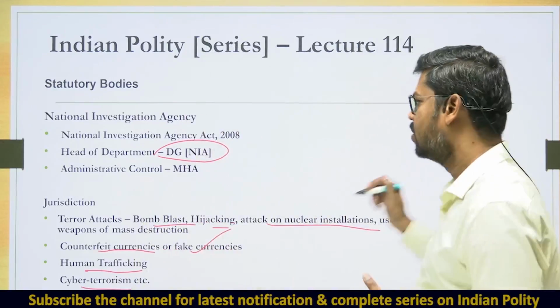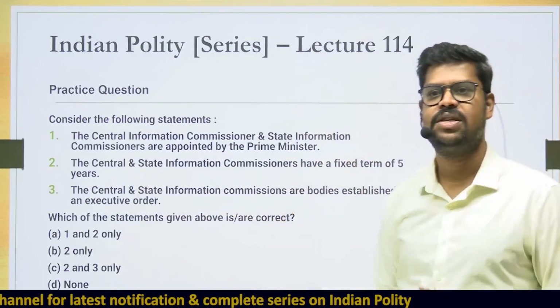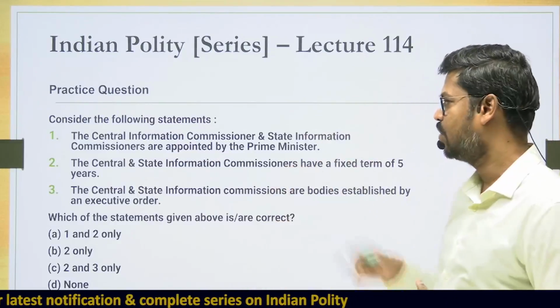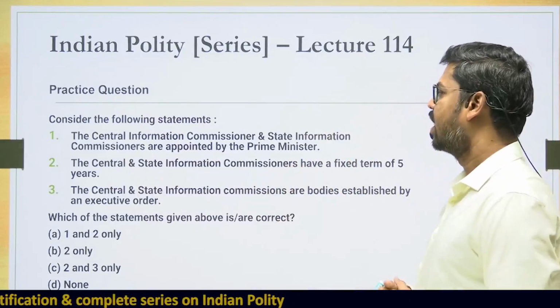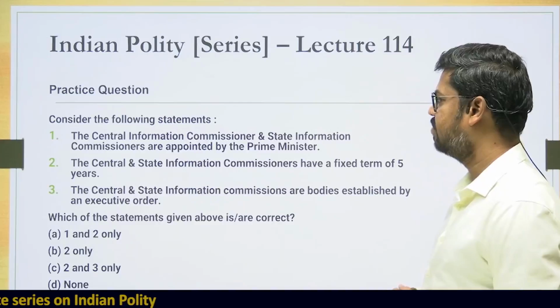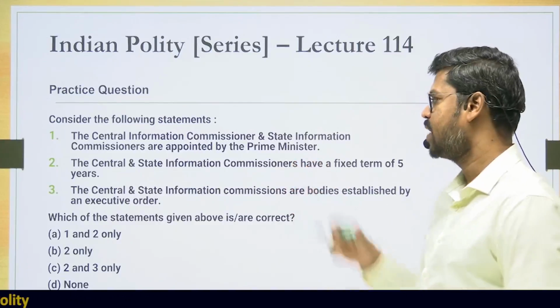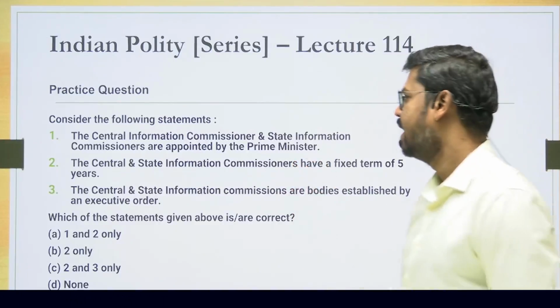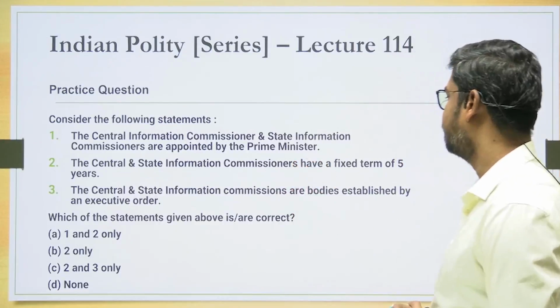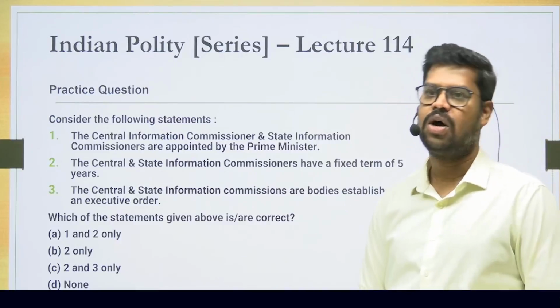All right. So with that, we are almost coming to the end of the discussion, but not without discussing this particular question. Please have a look at the question. Consider the following statements. Statement 1: The Central Information Commissioner and the State Information Commissioner are appointed by the Prime Minister. Is it by the Prime Minister? Statement 2: The Central and the State Information Commissioners have a fixed term of 5 years. Do they have a fixed term of 5 years or not?